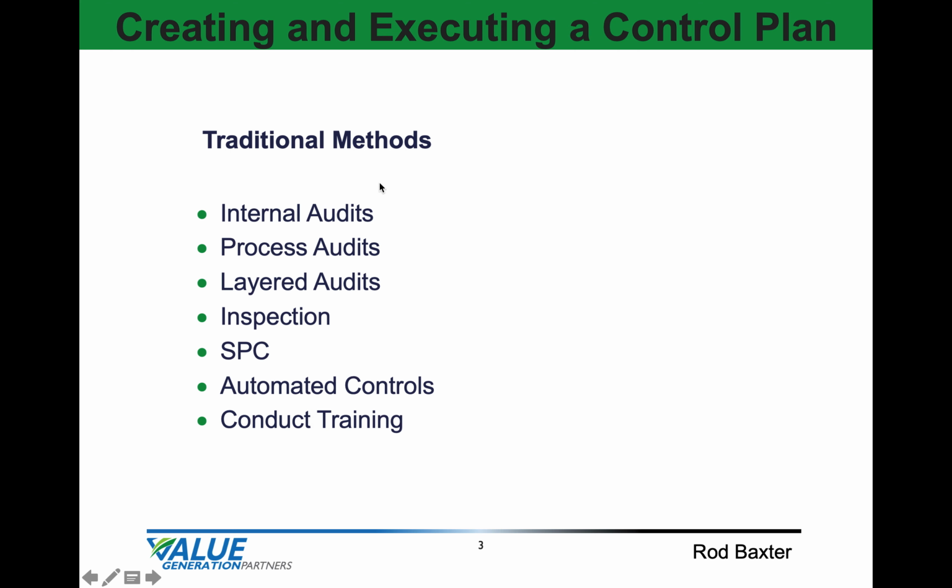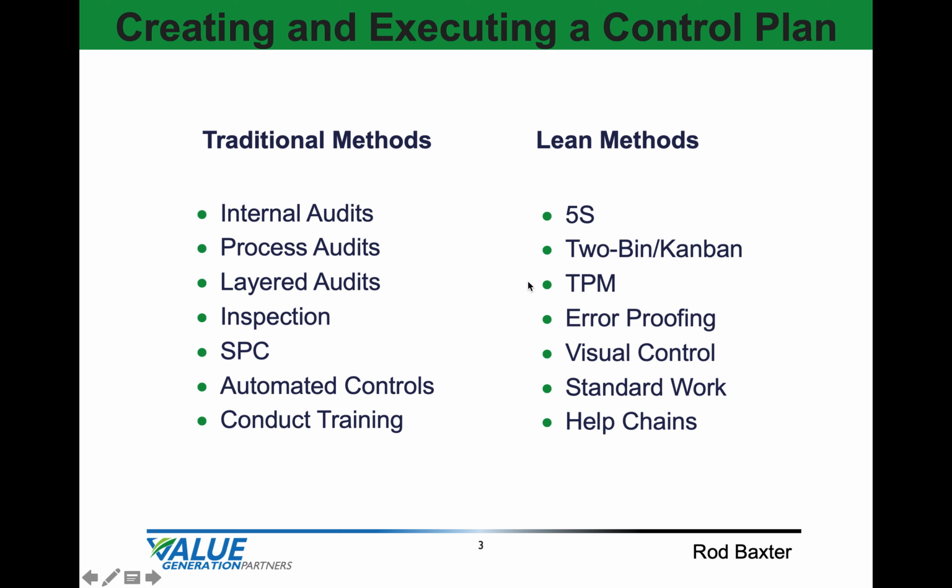Some traditional control methods include internal audits, process audits, layered audits, inspection that could be incoming, in process, or final inspection, statistical process control, automated controls, or conducting training. Some lean methods that are types of controls: 5S to control the workplace, 2-bin or Kanban for inventory, total productive maintenance for the equipment, mistake-proofing to prevent defects, visual controls, standard work for consistency of output, and help chains to get help when needed.